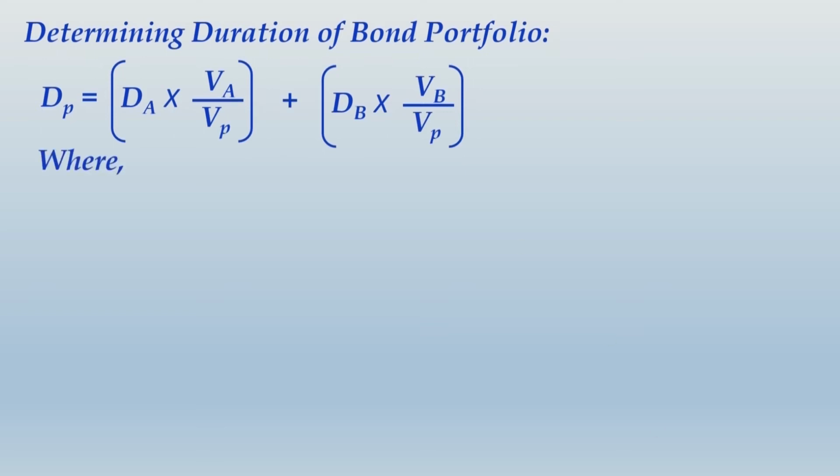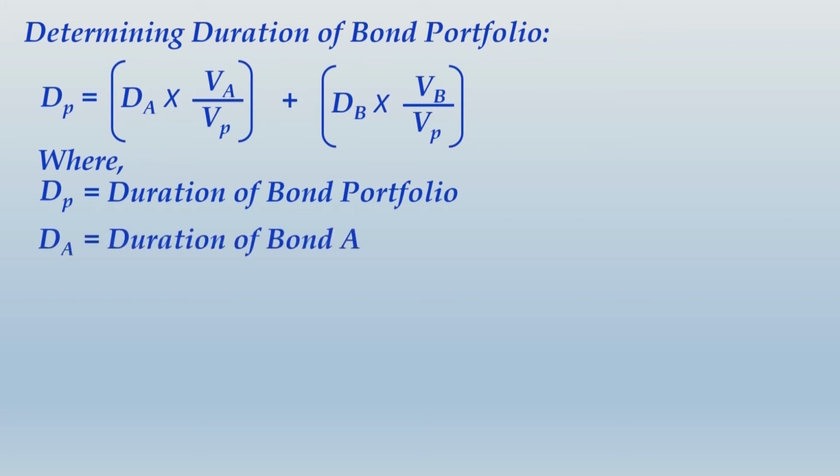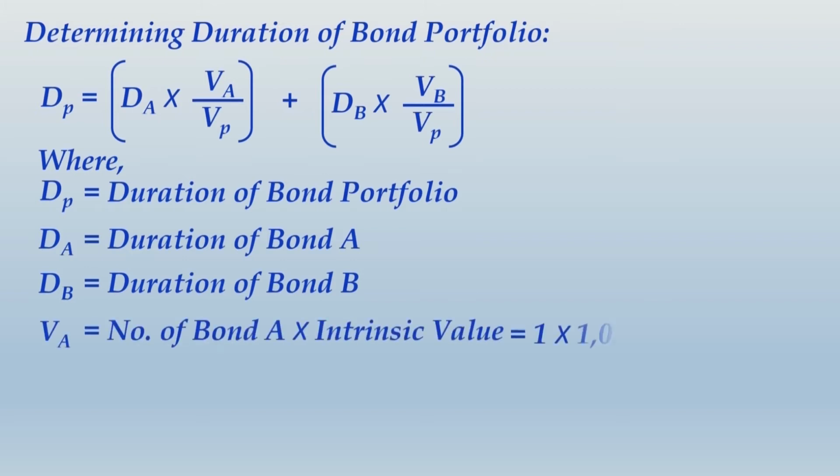So let us define these variables. DP is the duration of bond portfolio. DA is duration of bond A. DB is duration of bond B. VA is number of bond A units multiplied by intrinsic value of each bond, which will be same what we got, 1036.59, and VA is the same value because you just hold 1 unit of this bond.